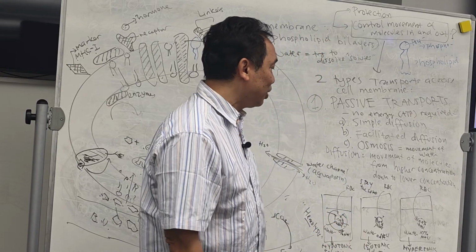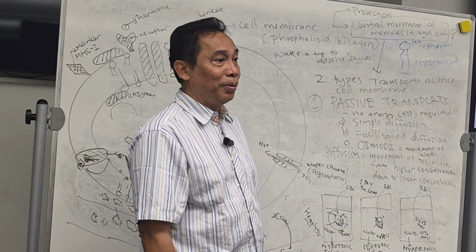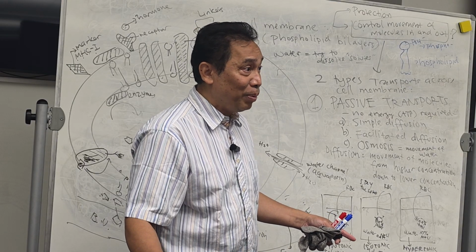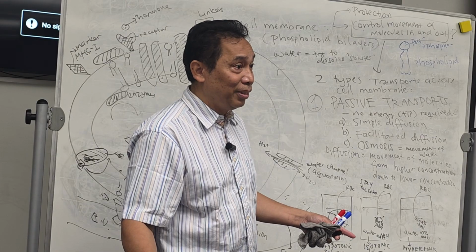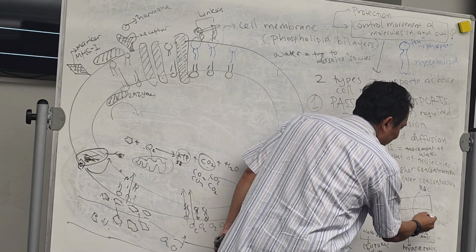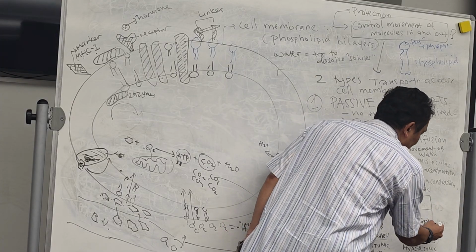Now, look at the last one. Which one has higher solute, in or out? Where will the water go? In or out? Remember, from lower to higher solute. Out, right? So the water will go out from the cell, as it tries to dissolve the too much salt outside.